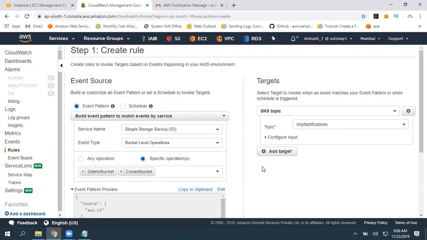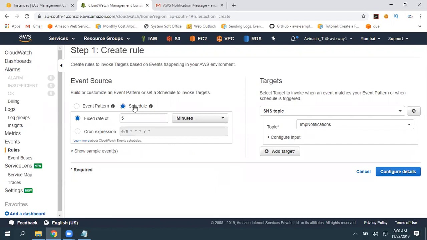Second option, when coming to our EBS volumes, you have an EBS volume and periodically you want to create a snapshot of that particular volume. By using the schedule option, we can do that. You have an EC2 instance and periodically, or at a particular time, you want to reboot your EC2 instance. You can configure that by using this.